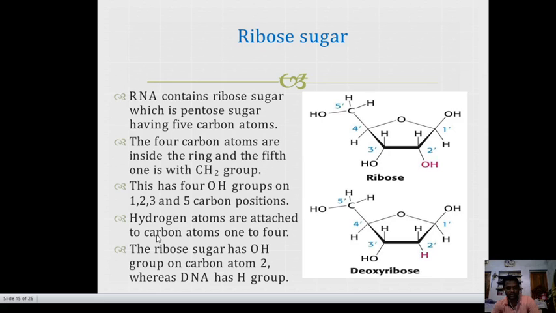Hydrogen atoms are attached to carbon atoms 1 to 4. The ribose sugar has an OH group on carbon atom 2, whereas DNA has an H group. DNA has deoxyribose sugar only.